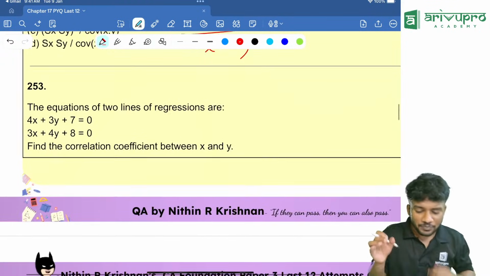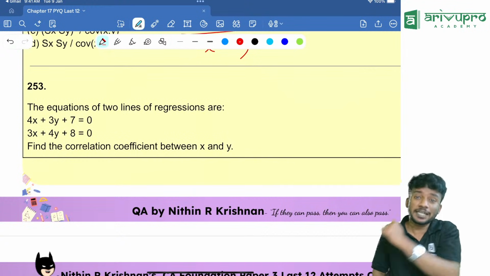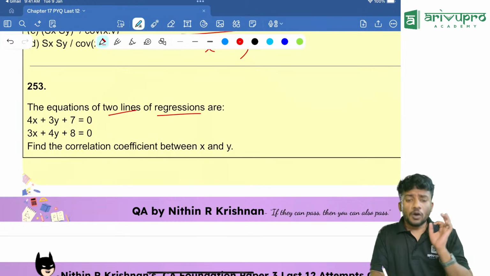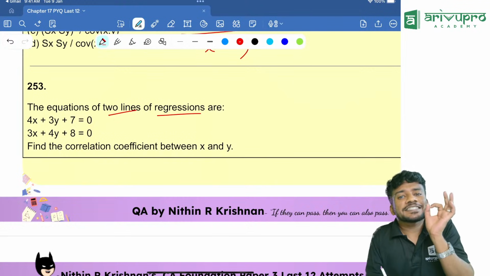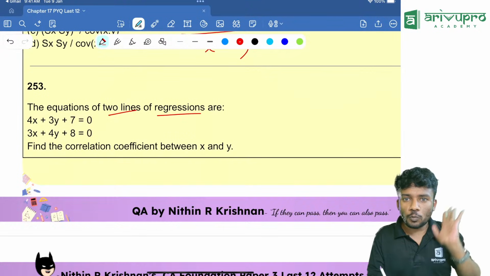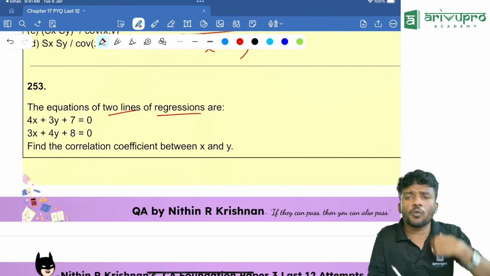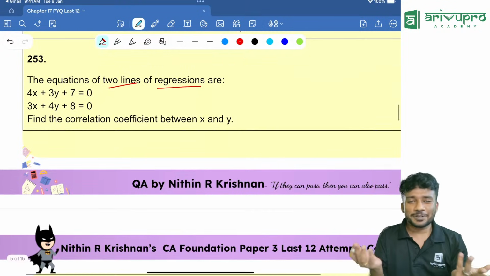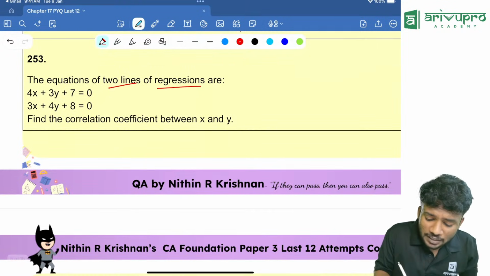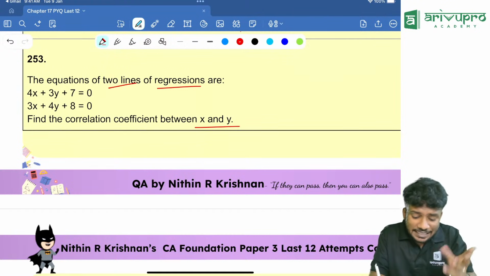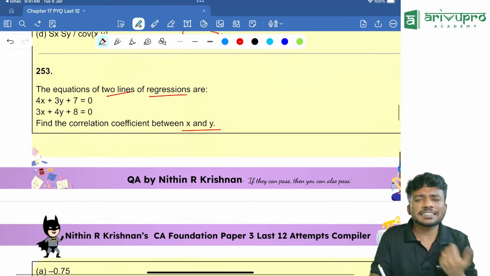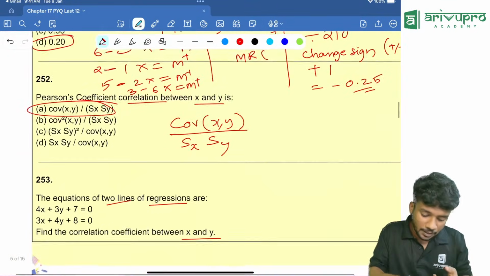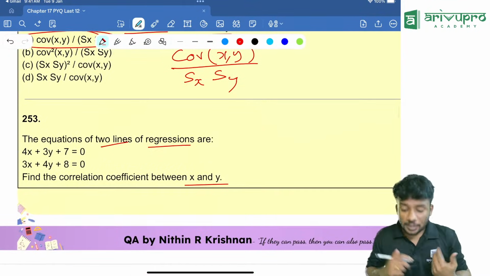Next question, people. One of the easiest questions and one of the most repeated types of question. Equations of two lines of regressions are 4x plus 3y plus 7 is equal to 0, 3x plus 4y plus 8 is equal to 0. Yes, there are equations. Randomly I said like that. Find the correlation coefficient between x and y is the question. People, what is the method we need to follow? Previous question, yes, correct. Now, what is the method we need to follow?